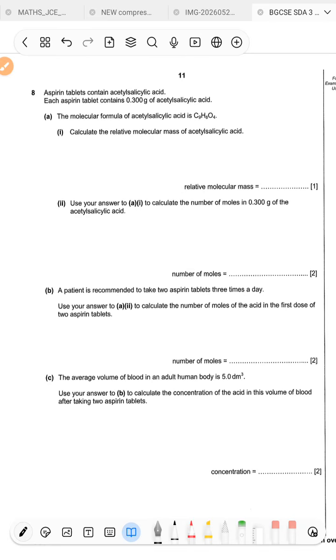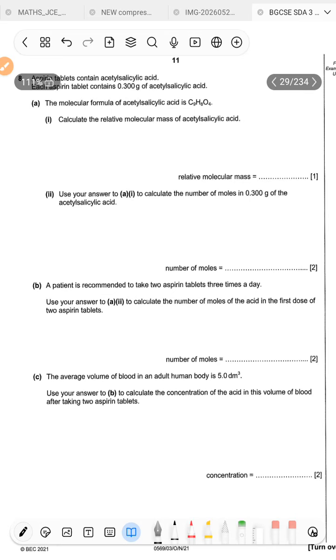The molecular formula of acetylsalicylic acid is C9H8O4. Okay, then Roman figure 1 says calculate the relative molecular mass of the acid.